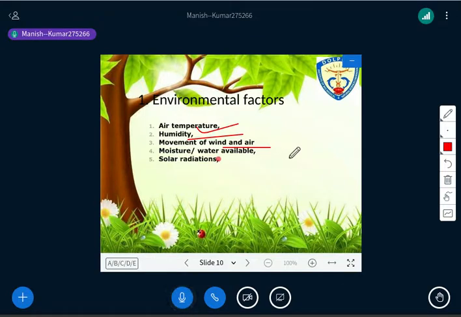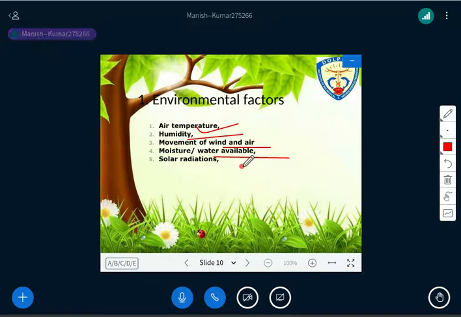Then moisture and water availability, right? Whatever water is available in a condition, the plant has to transpire accordingly. If less water is available, the plant begins to transpire less water in an effort to survive. That you need to understand. And if there is less transpiration, it is going to slow down the evapotranspiration process. So listen carefully again.